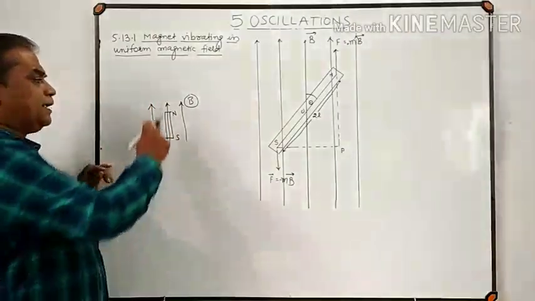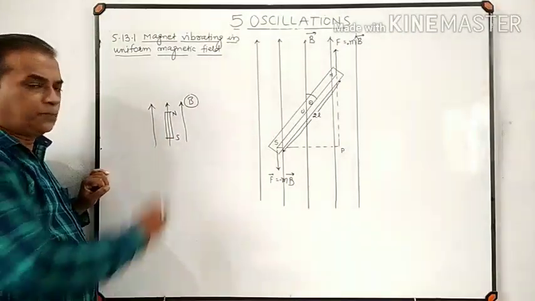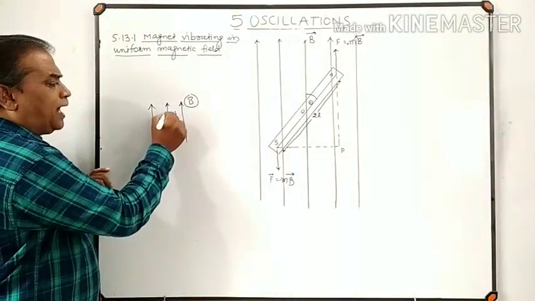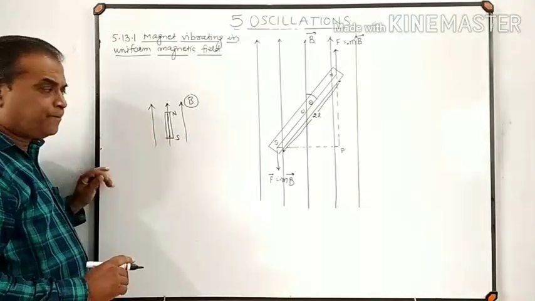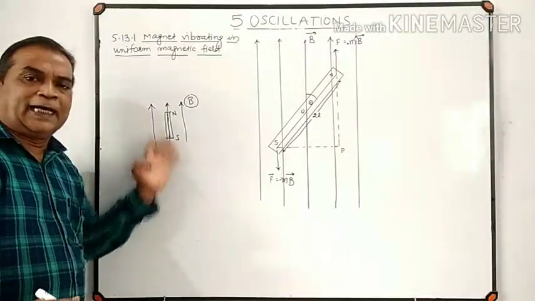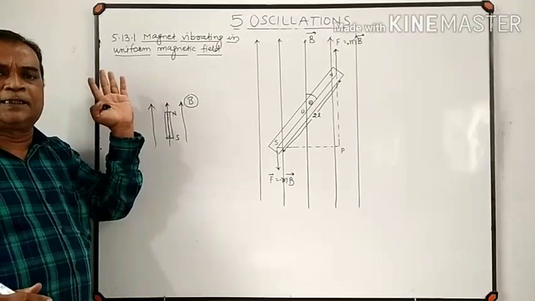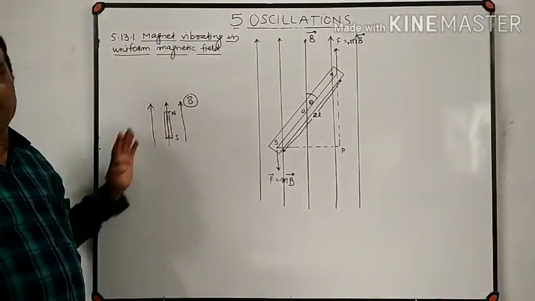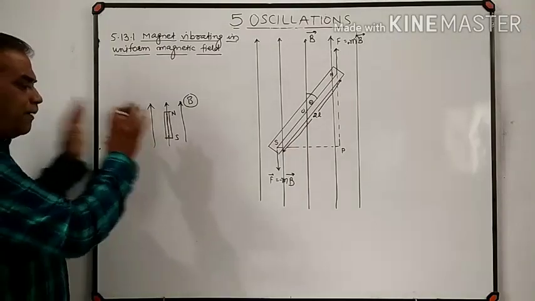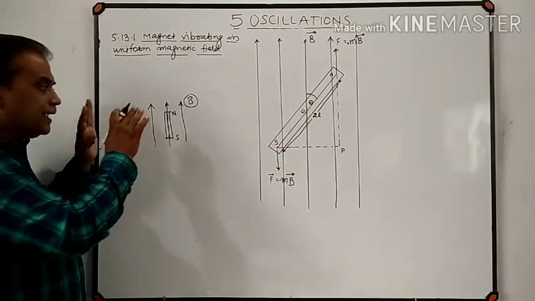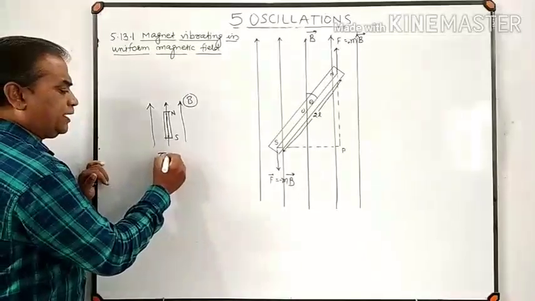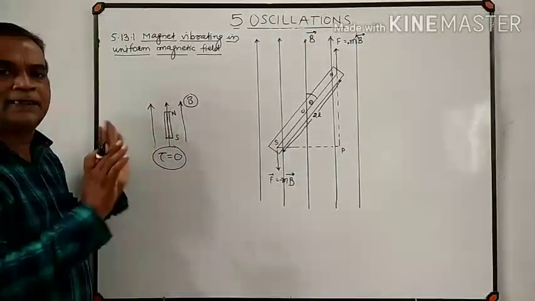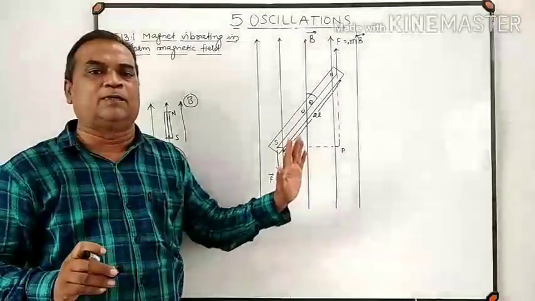So this position of a bar magnet, where the axis of the bar magnet coincides with the direction of the externally applied magnetic field, is called the equilibrium position of the bar magnet. Means whenever the bar magnet is at the equilibrium position, the restoring torque acting on the bar magnet is 0, means the bar magnet does not perform any angular acceleration.